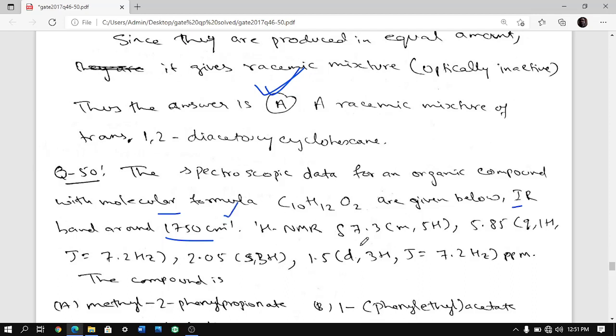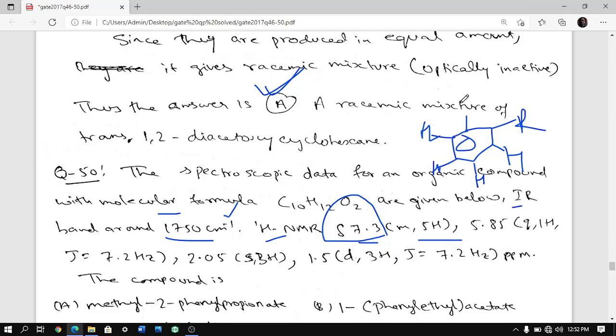And then let's look at the NMR. Proton NMR says you have 5 protons at 7.3. 7.3 is the aromatic region, so the benzene ring is monosubstituted. If a benzene ring has one substituent, then the rest 5 hydrogens are free, so they will show up as a 5 proton signal. This is the evidence we have got offhand as we are reading.